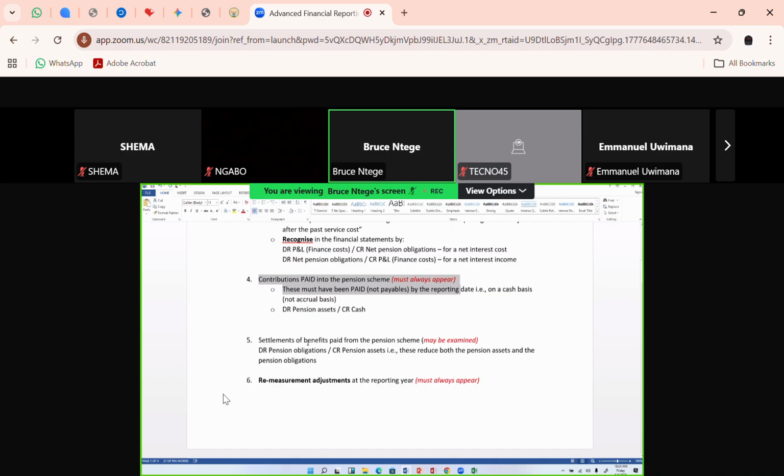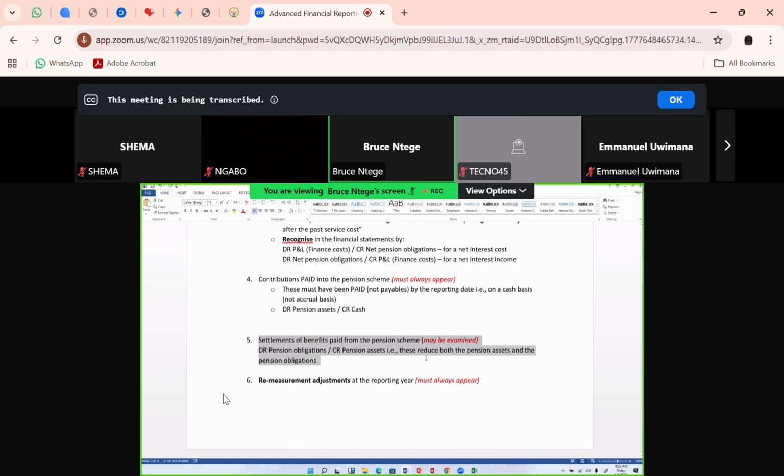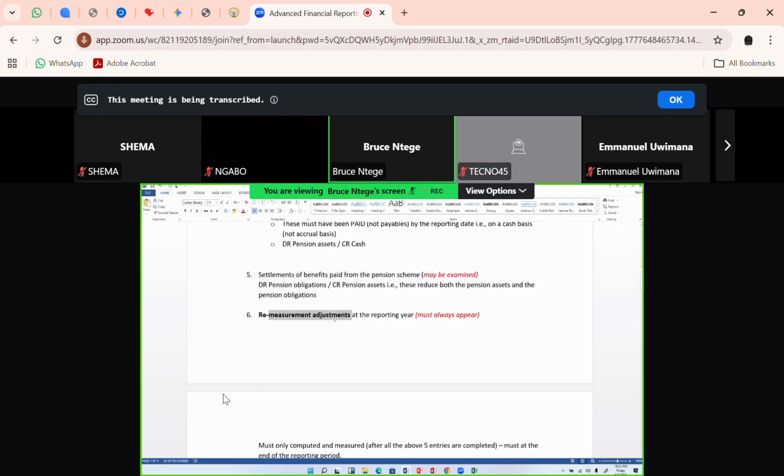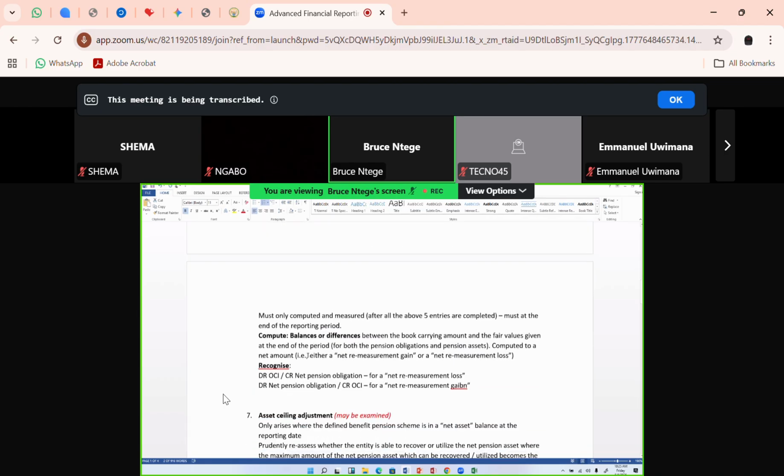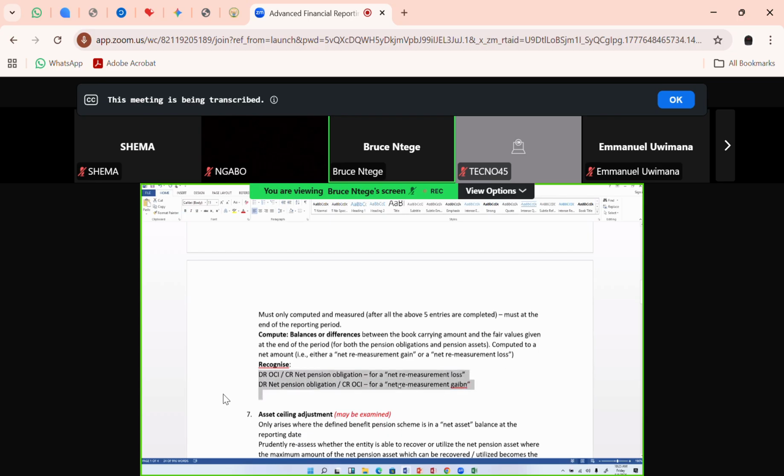Okay. Now, again, you've seen we've done pension benefits that have been paid or settled. So do that for any question you come across. Okay. Remeasurement adjustments. Be very careful with this. First, complete all the other transactions and get your book carrying amount, and then compare it with the fair values or values they give you at the end of the year. Then compute that remeasurement gain or loss per item, on pension assets and also on pension obligations. Then get the net remeasurement gain or net remeasurement loss, and account for it in other comprehensive income.